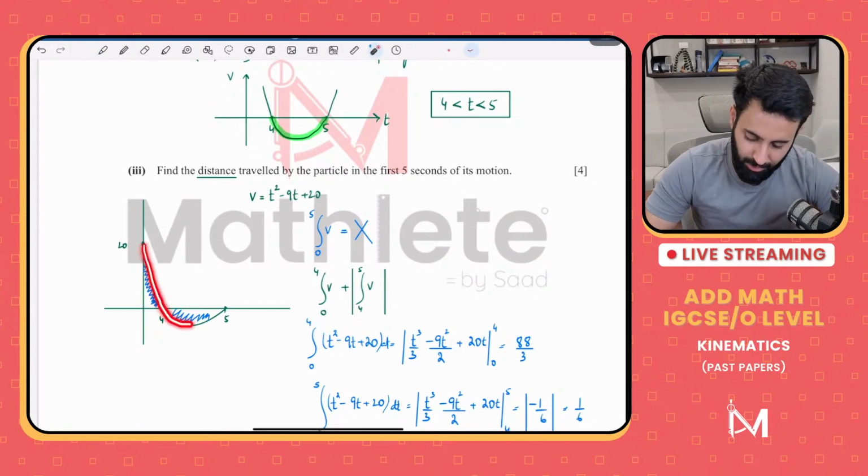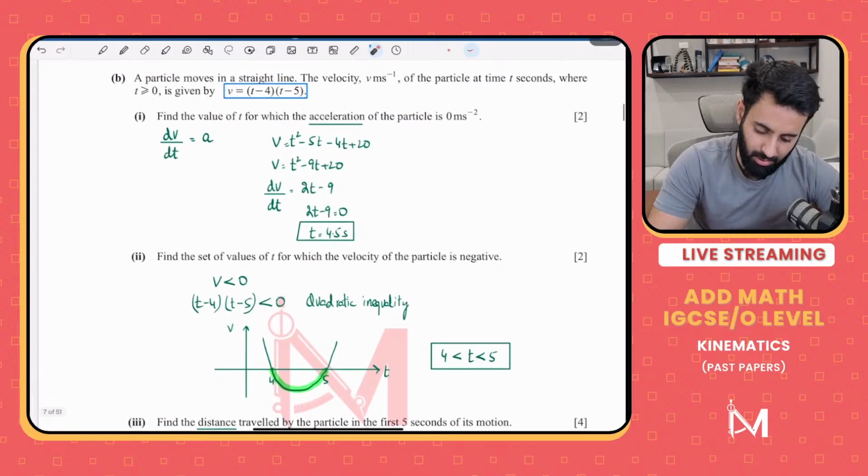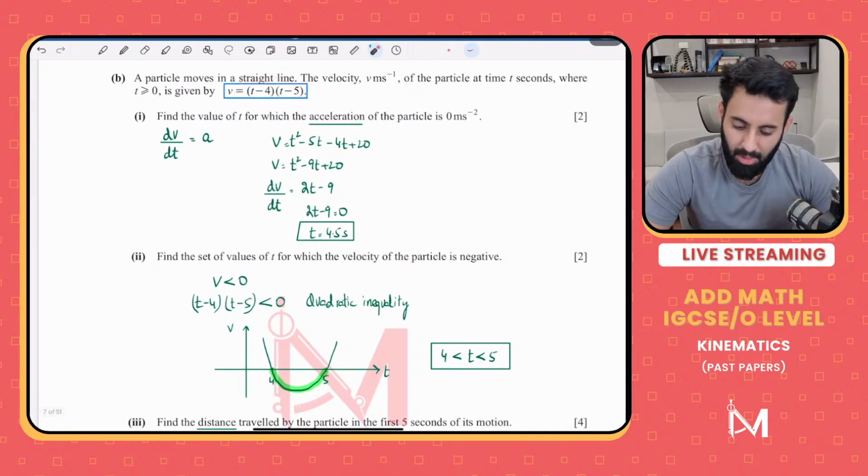So this is what the graph would look like. And why are we making the graph? Because we know area under the graph is equal to distance traveled. So we first find out this area under the graph, which is in between 0 and 4. Then we find out this area under the graph, which is in between 4 and 5. How do I know this? I know this because this is a quadratic curve with x-intercepts 4 and 5.